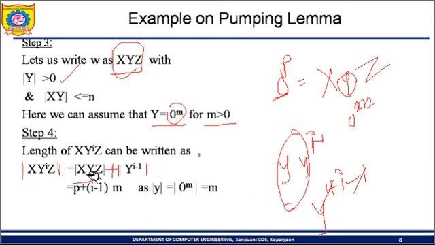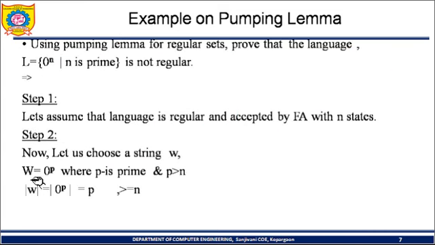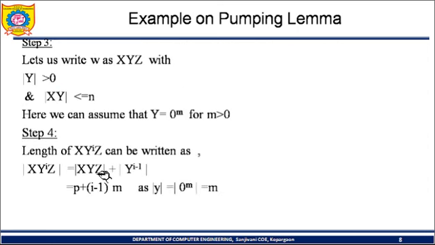So we know the length of x y raised to i z. What is the length? Here we know that w is x y z and its length is p. So that's why mod of x y z is p, plus mod of y raised to i minus 1. The total y value is m, and here we need to subtract 1 from i, so this is i minus 1 into m, as mod of y, which is 0 raised to m, is equal to m.